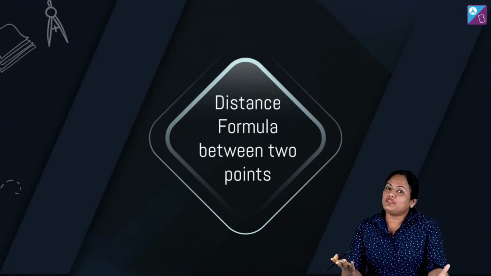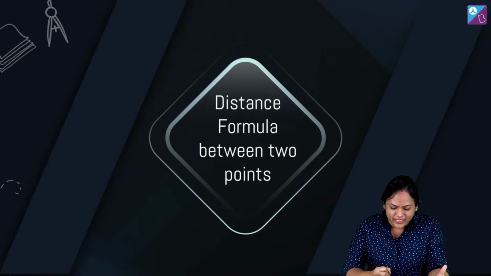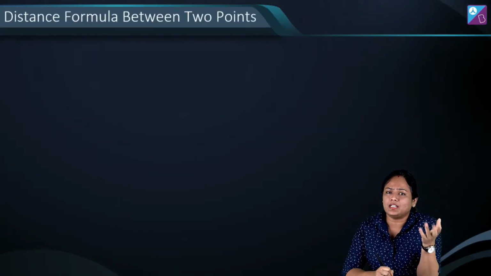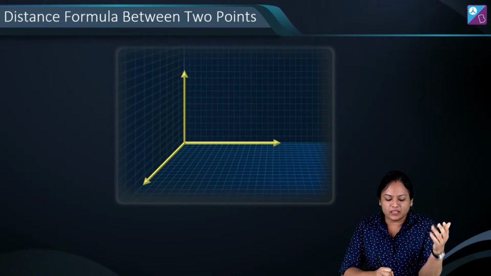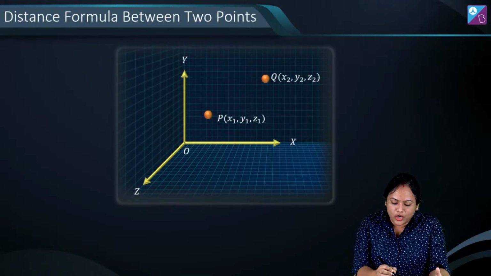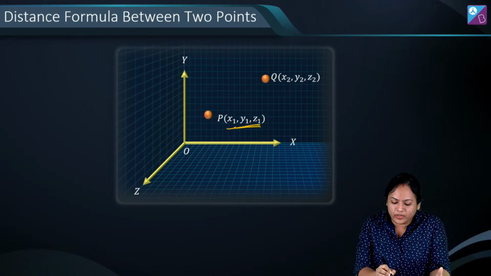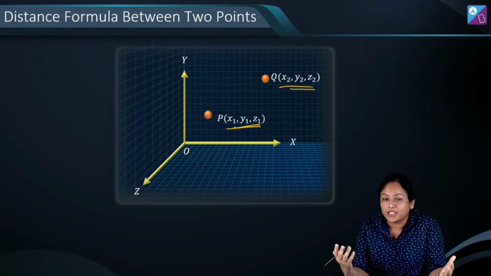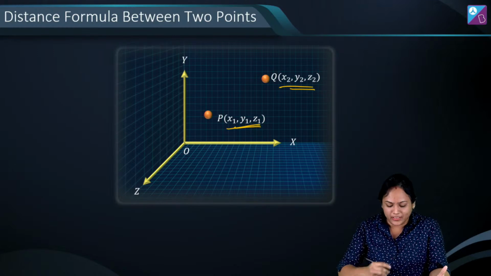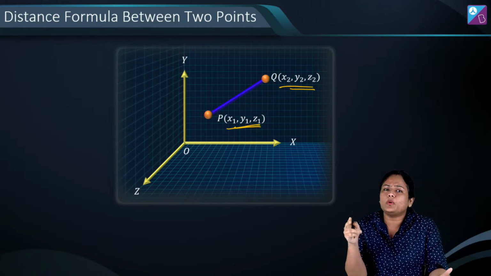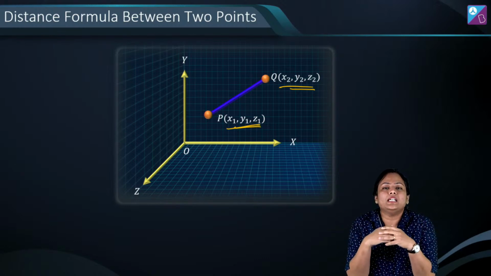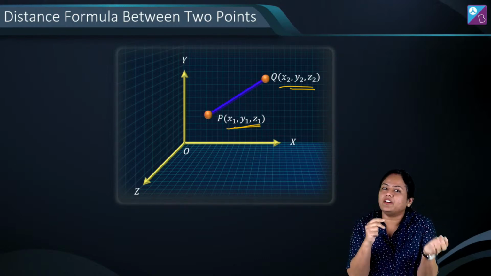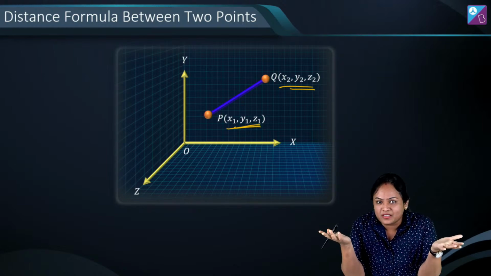So next is distance formula between two points. बहुत ही similar है जैसे हमने straight lines में सीखा था in two dimensional plane. वैसा ही three dimensional में होगा. If we consider let's say 2 points over here having coordinates x1, y1, z1 and x2, y2, z2. The distance formula between 2 points P and Q will be nothing but root over (x1 minus x2) whole square plus (y1 minus y2) whole square plus (z1 minus z2) whole square. ठीक है, फटाफट से हम सब्स्टिट्यूट करते हैं and we can find the distance formula.